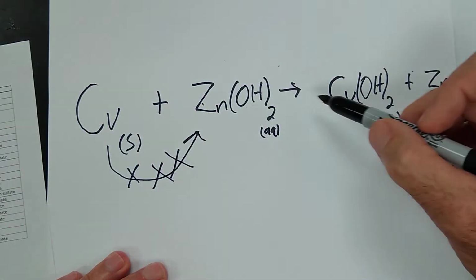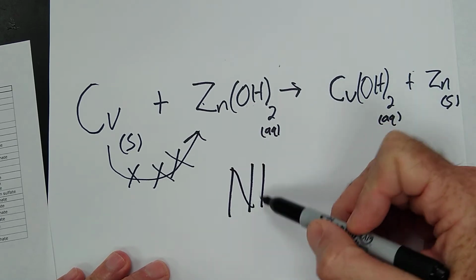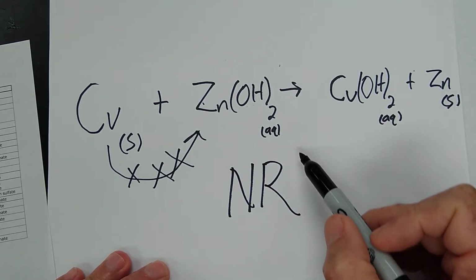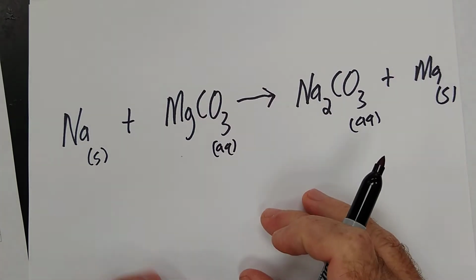So we don't have to balance this problem or do anything. We just write NR. NR stands for no reaction. That's pretty simple. I'm going to try one more.